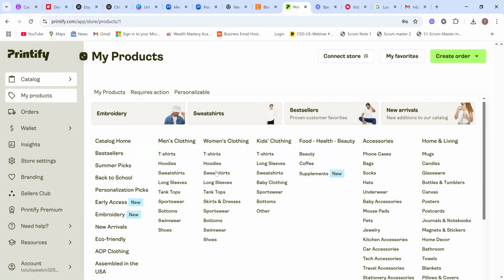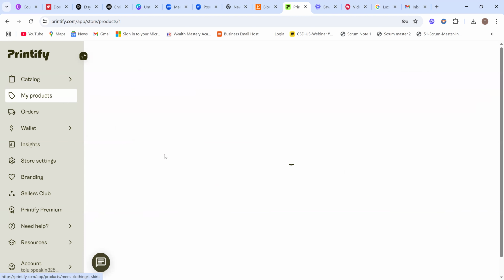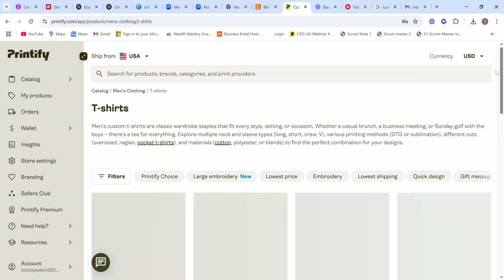Here we have our bestseller, we have t-shirts, hoodies, sweatshirts, long sleeve, tank top, skirt and dress, sportswear, bottom, swimwear. Yeah, it's summer, right? So you can always customize some and have it on your swimwears. Yeah, we have our t-shirts, long sleeve, baby clothing, beauty, supplement, we have bags, socks, hats, and different types of products here. So since it's summer, we are working with t-shirts. I'm going to be picking my t-shirt.